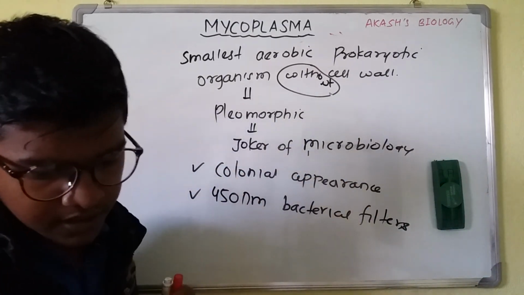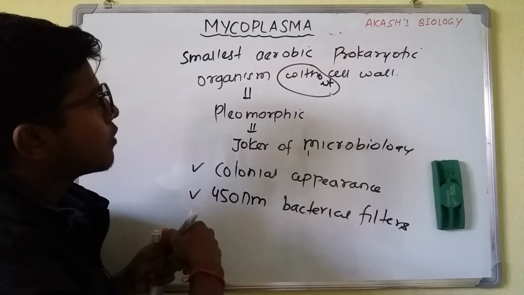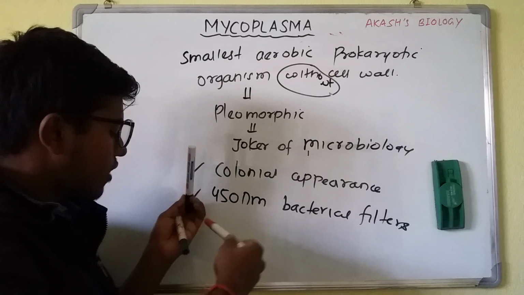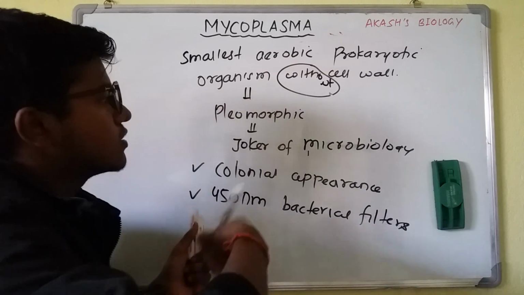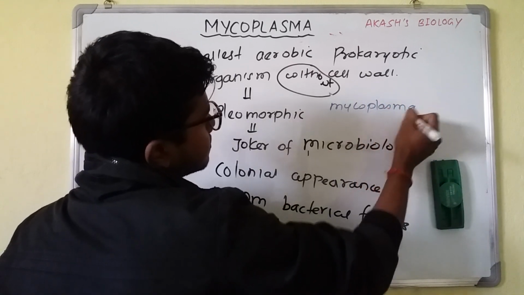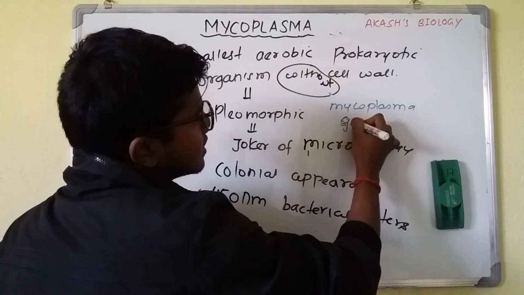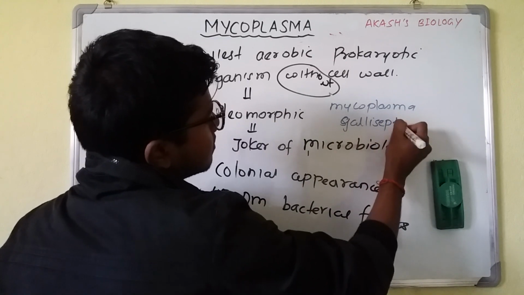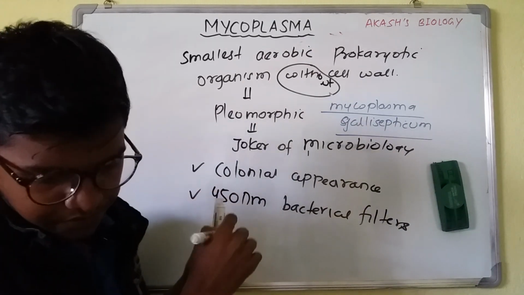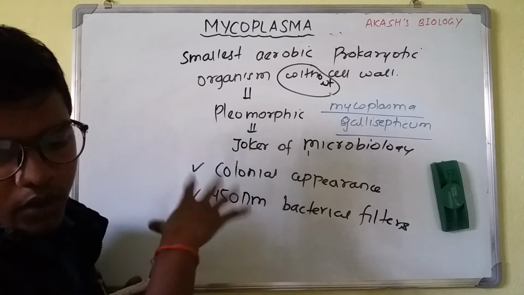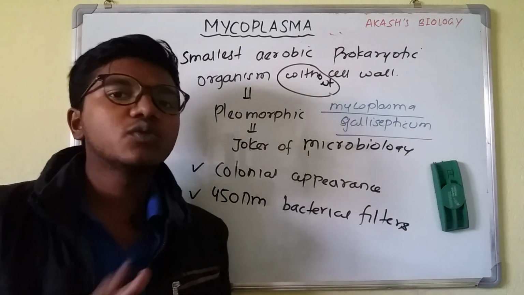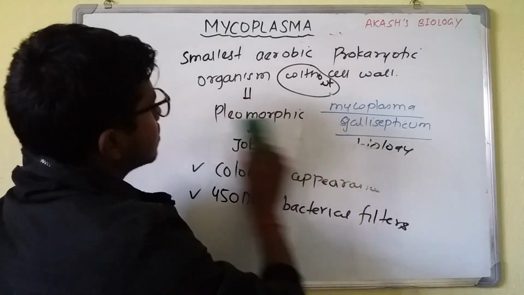The smallest mycoplasma: mycoplasma has lots of species, and among them one of the smallest is Mycoplasma gallisepticum. So this is about the general features of mycoplasma, and it has been reported to cause various plant as well as animal diseases, which I will be dealing with later on.